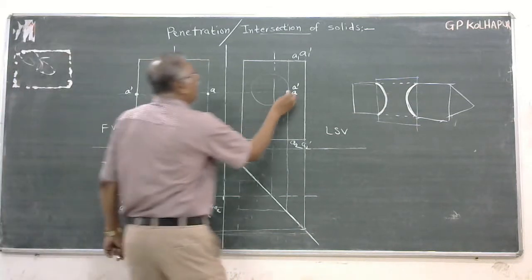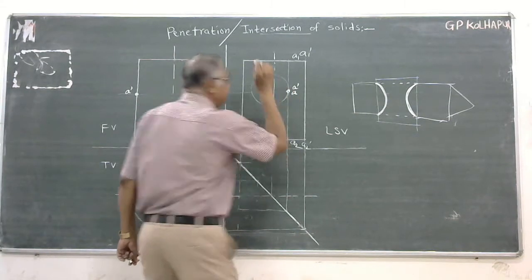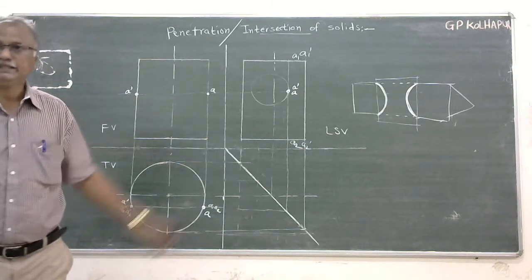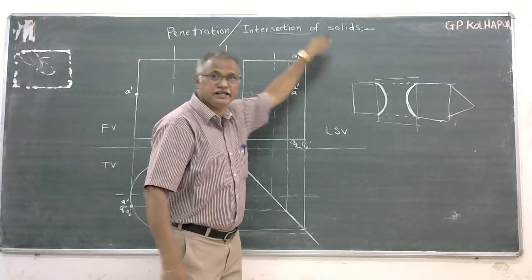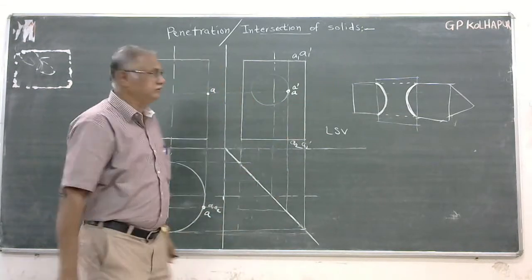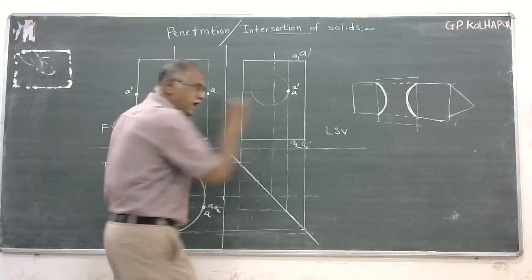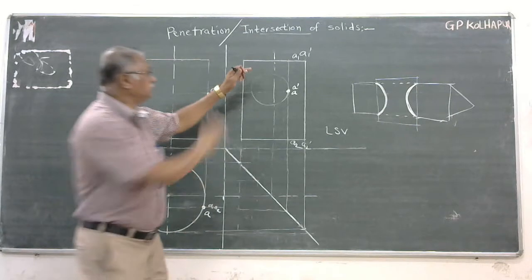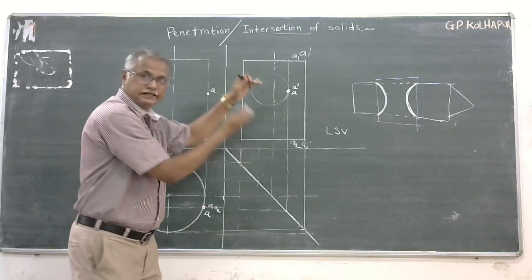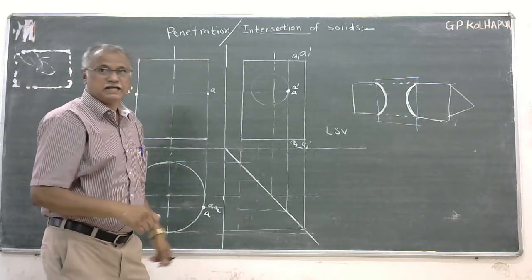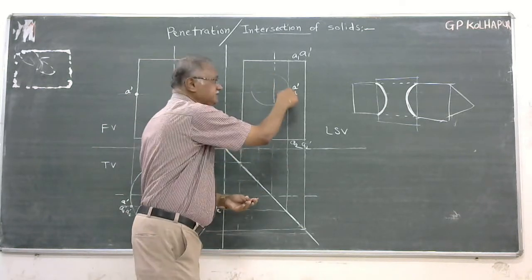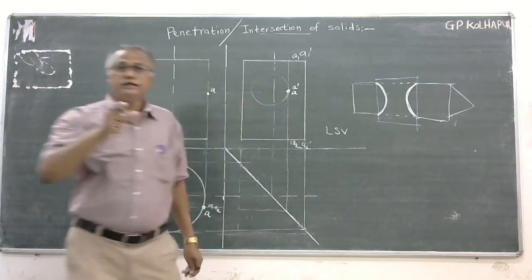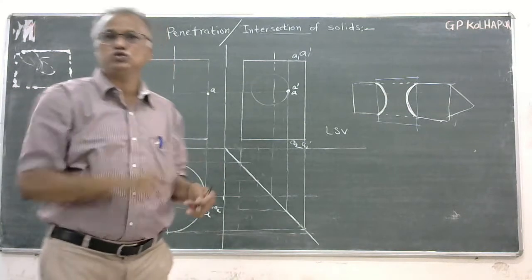I have taken this penetrated point, which is the intersection of both the solids, meaning this point lies on the curved surface of the vertical cylinder as well as on the pencil, the drill hole. So what is this called?